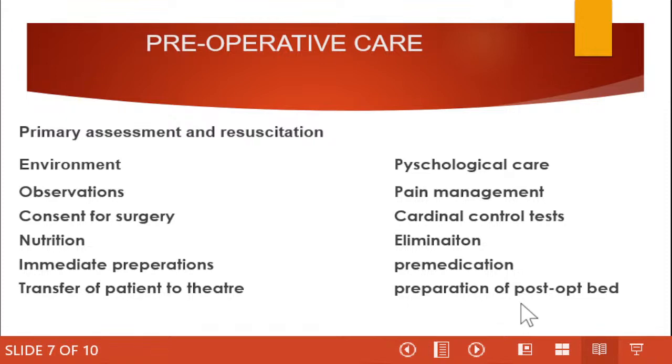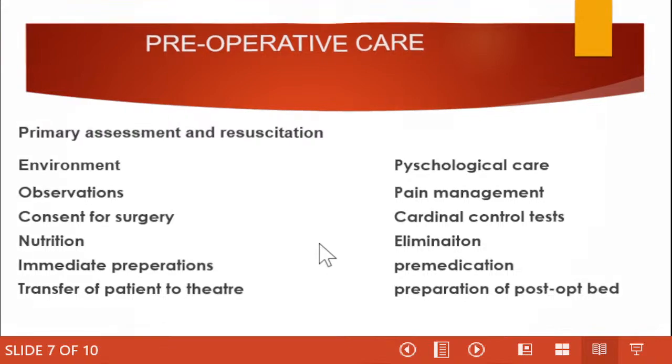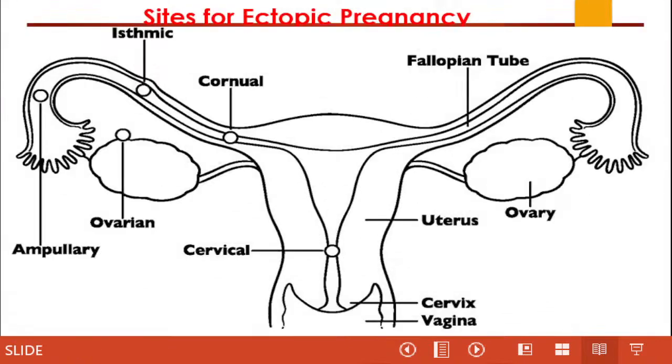With that said, ladies and gentlemen, this is how you write the preoperative management for a patient going for emergency surgery after a ruptured ectopic pregnancy. We proceed to the next question. And the next question is sites for ectopic pregnancy. So we have the following.